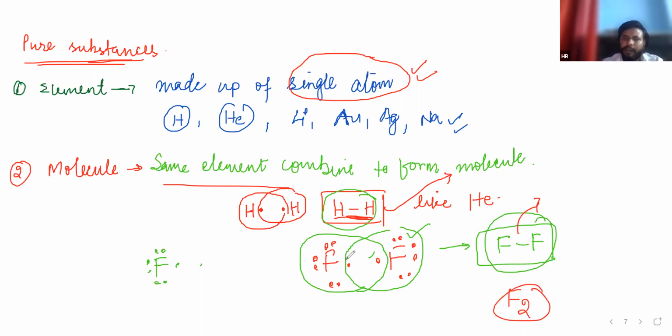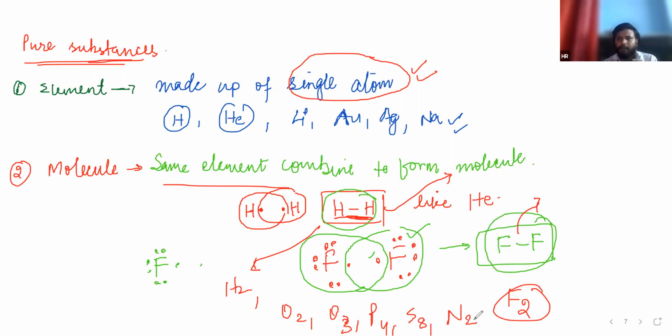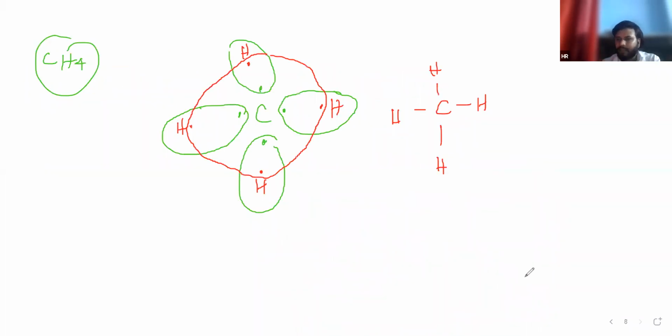We can write FF like F2, and we can write HH as H2. We can also write O2, O3, P4, S8, N2. Okay. Whenever same elements combine, they form a molecule, or whenever different elements combine to form a new product, that is called a compound. This is the difference between molecule and compound.